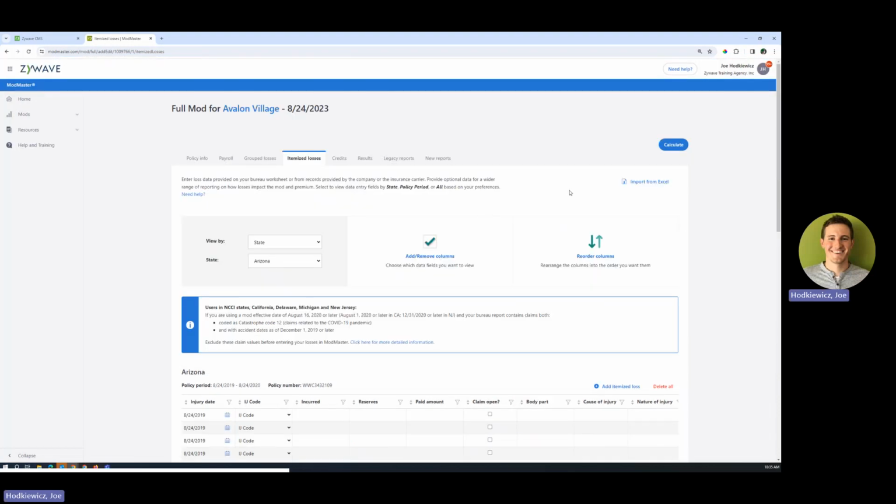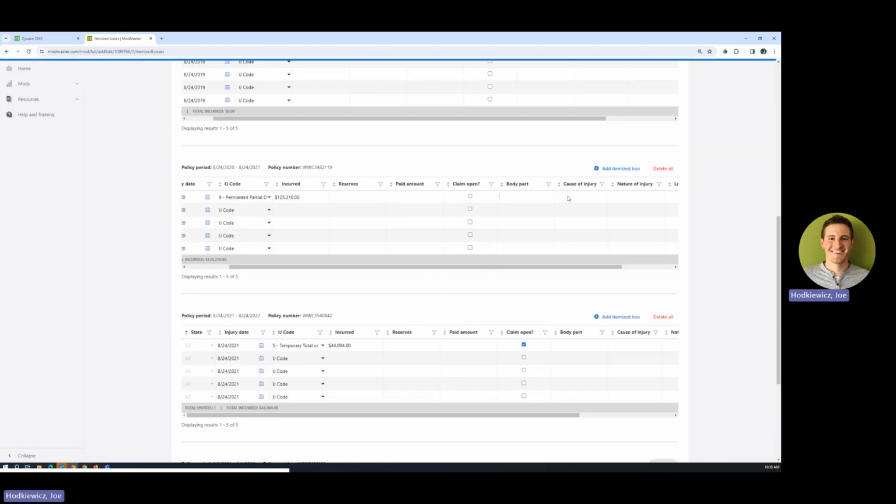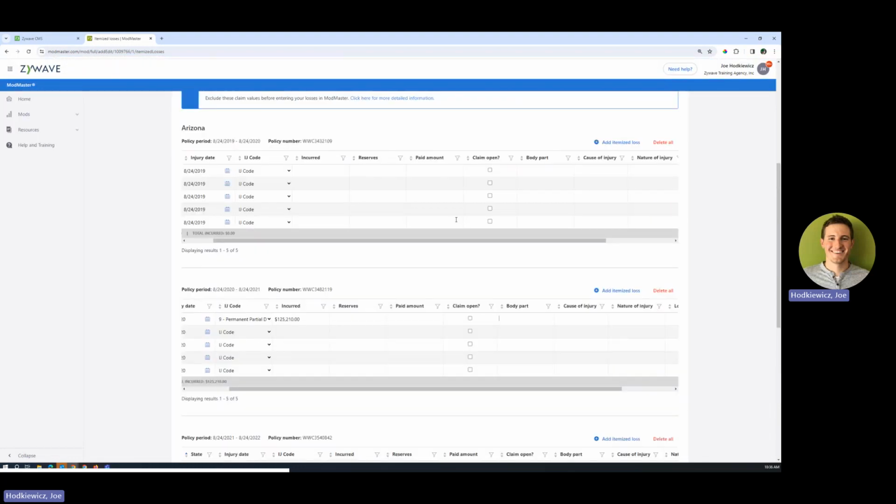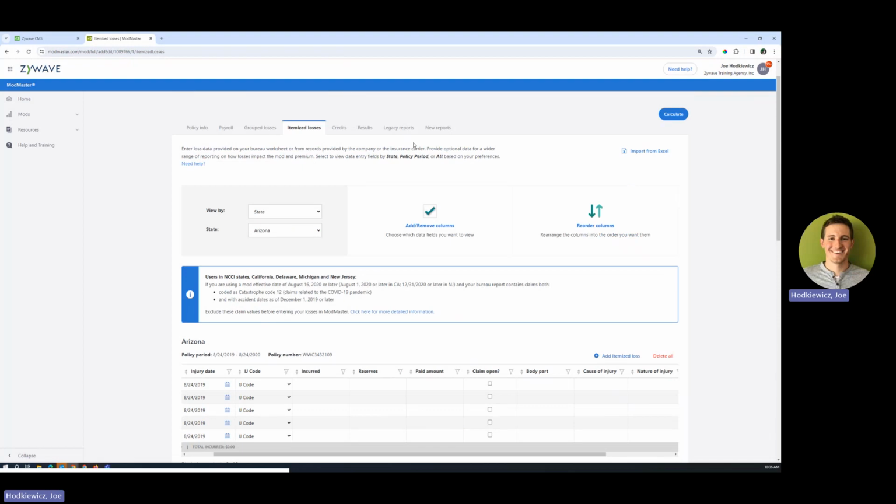Or up at the top here, we have an import from Excel. So this is something Zywave can also help with as well. In this instance, it might not make the most sense. There's only 2 losses across this policy period, but if there's a higher frequency of losses, we could import that level of loss detail.